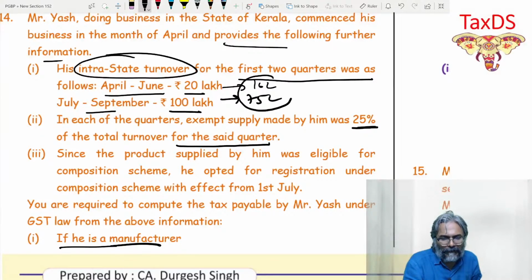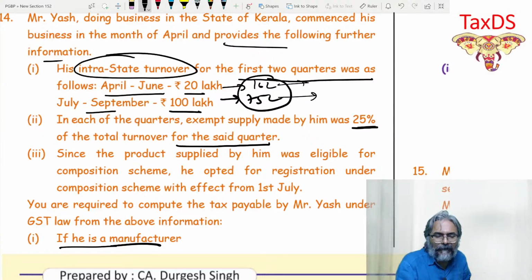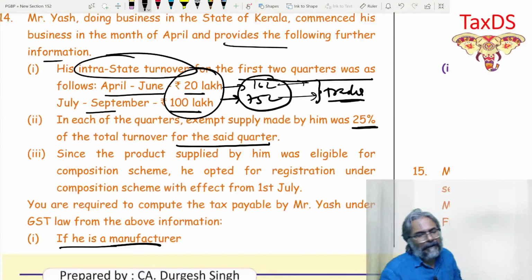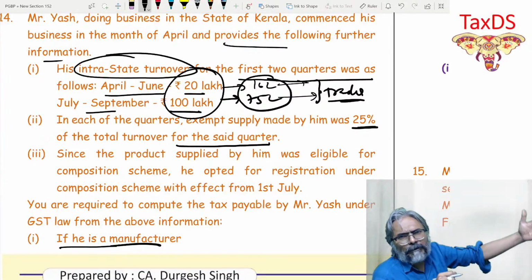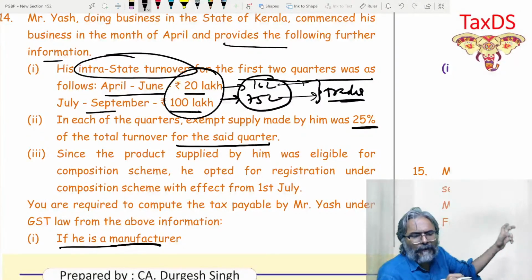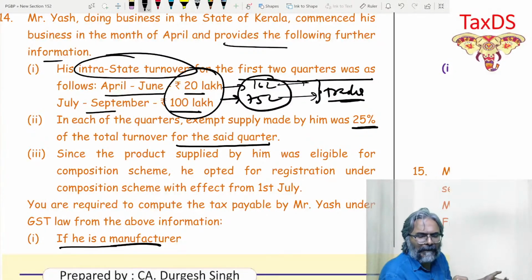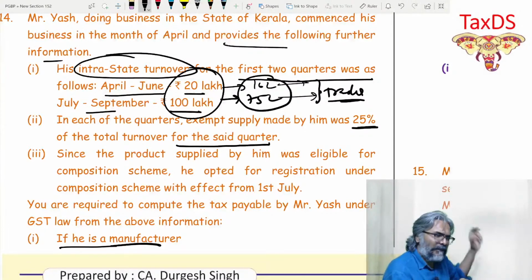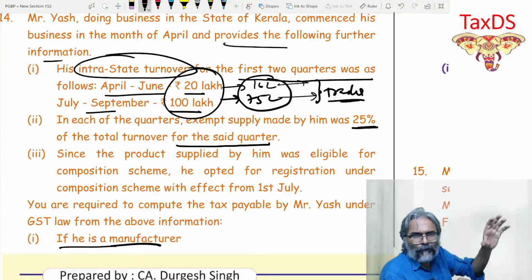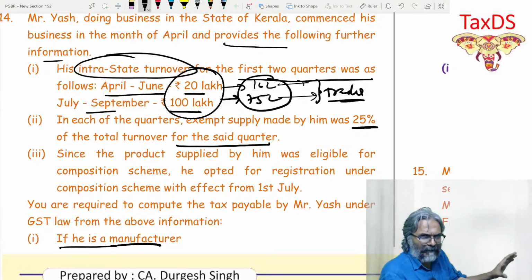So therefore, for the respective quarter, students, for April to June it is 16 lakhs for the trader, and 75 lakhs for the quarter July to September. I'm talking about the trader, students. And for the manufacturer, this is what. Obviously, you have to show the presentation quarter wise. So first quarter, April to June, manufacturer, trader. Then second quarter, July to September, manufacturer, trader. You have to show it period wise.